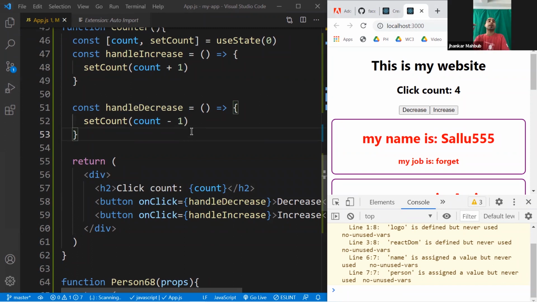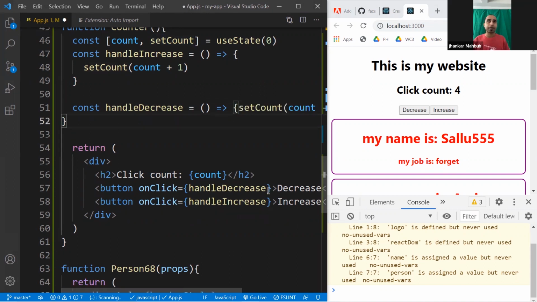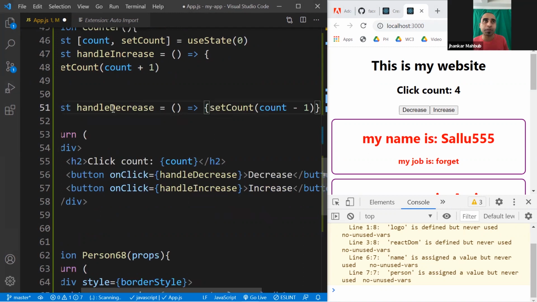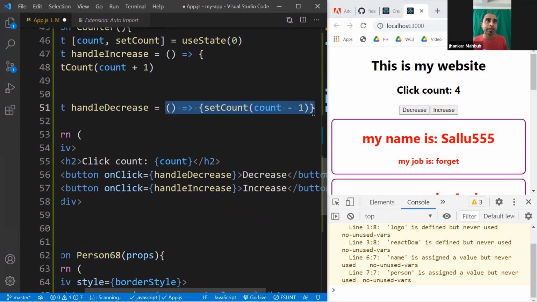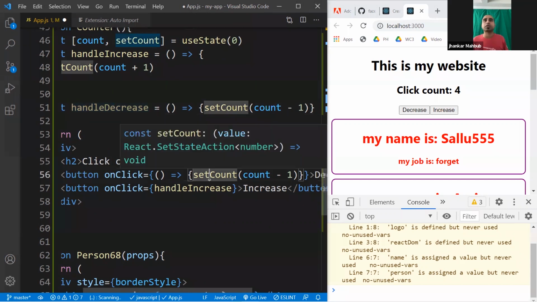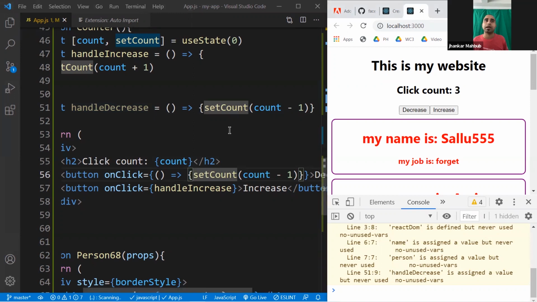And if you want to do it a fancier way, you can do it in a shortcut way. Other than creating the function, since this is one line, you don't need to put the second bracket, or if you want, you can, it doesn't matter. You can put it in one line here. This is the value of the handleDecrease. What is the value? This is the value. And since this is the value, you can take it from here and just replace it here if you want. In this case, you are not using this, you are just putting it here. And if you're not comfortable, you can ignore this part, but your code will work the way it is.